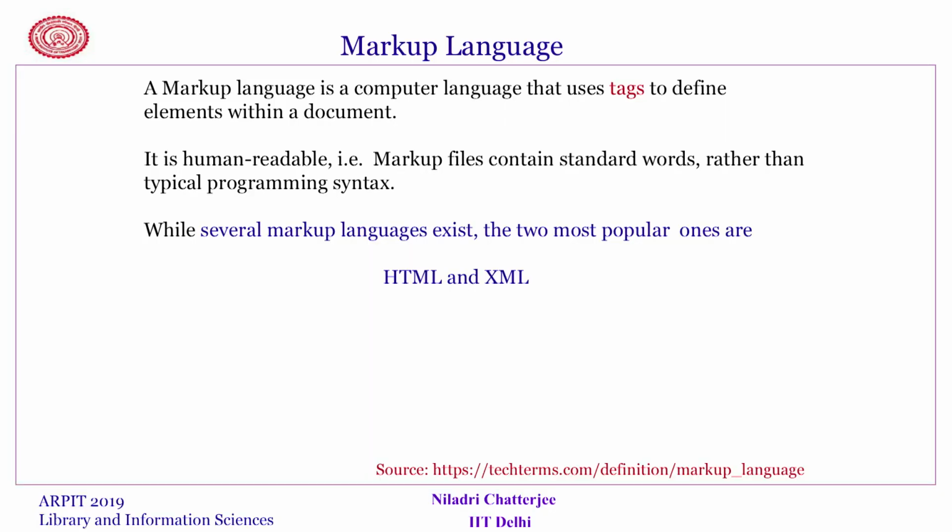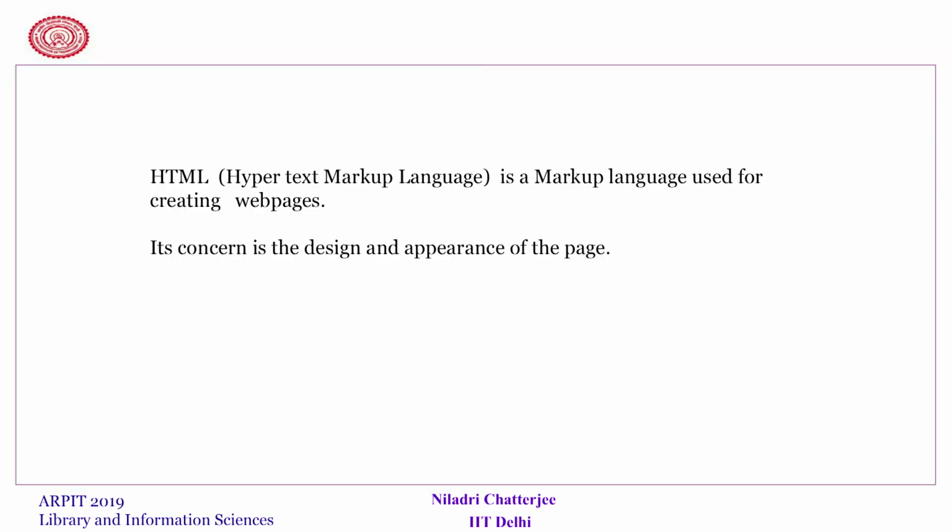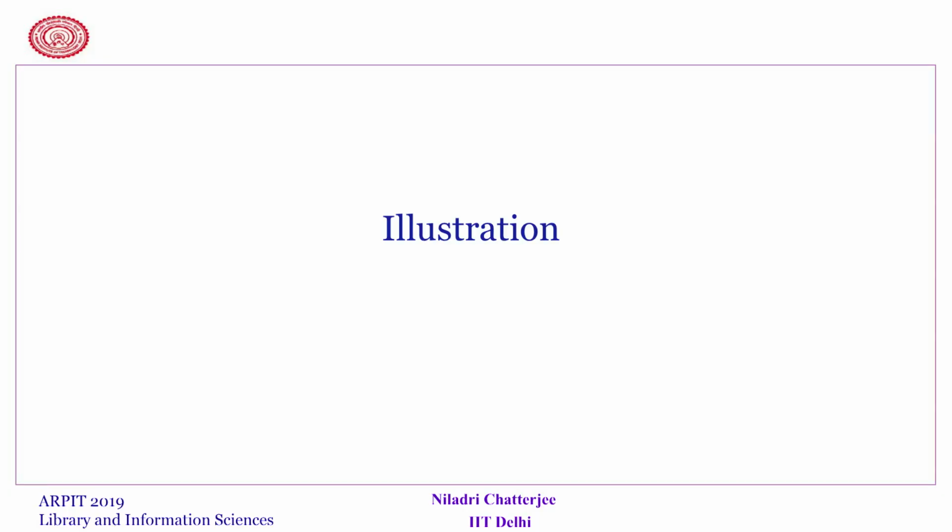It is human readable, that is, markup files contain standard words rather than typical programming syntax. While several markup languages exist, the two most popular ones are HTML and XML. Perhaps all of you are somewhat familiar with HTML, which is called hypertext markup language. This is a markup language used for creating web pages, and its concern is the design and appearance of the page. For example, let me illustrate.